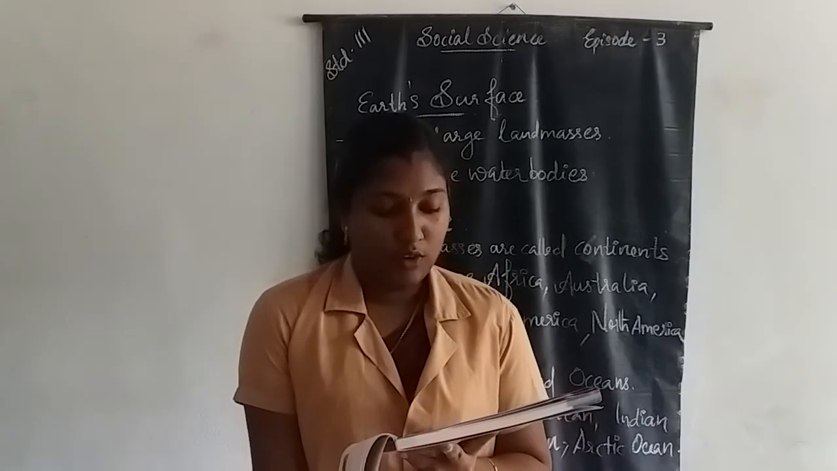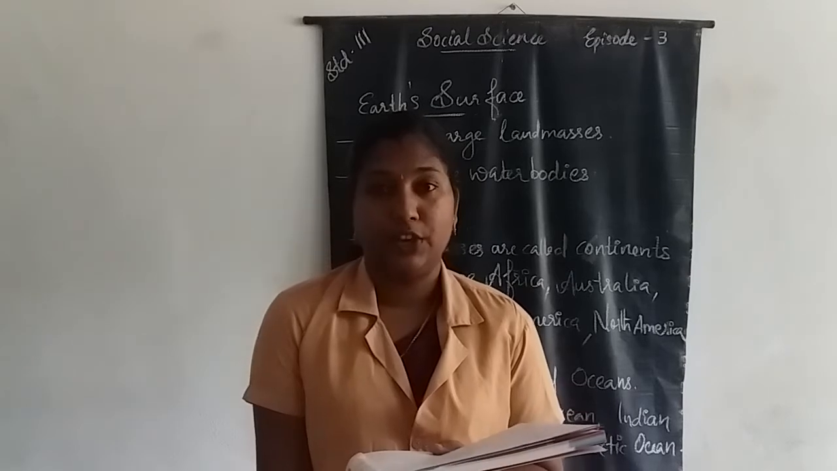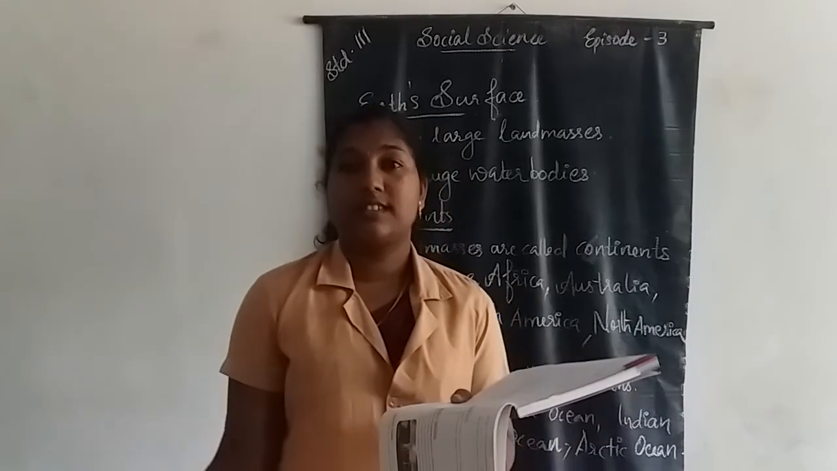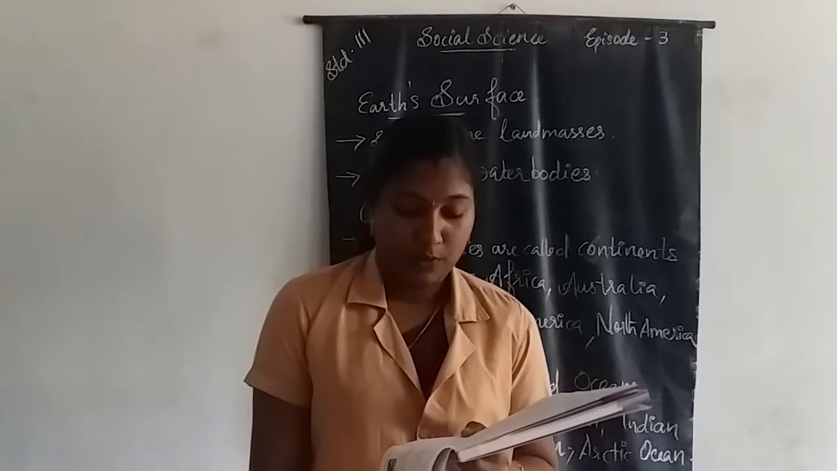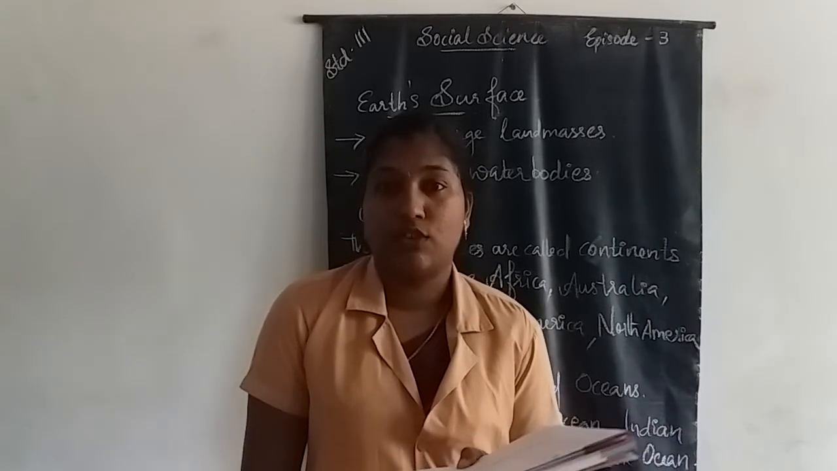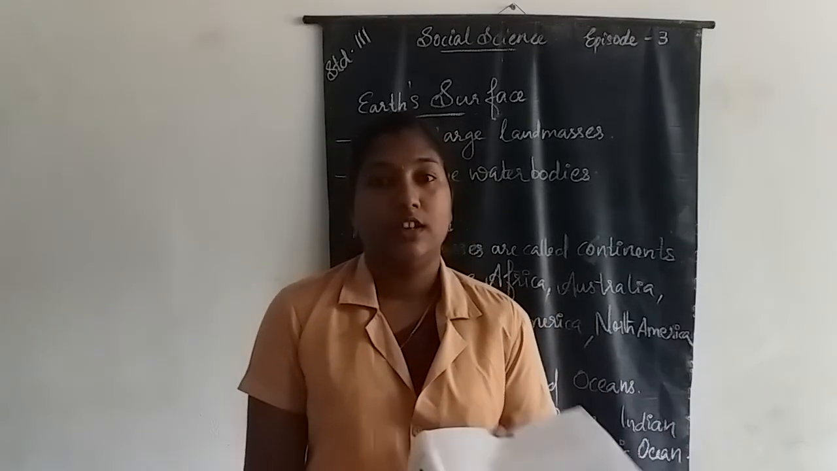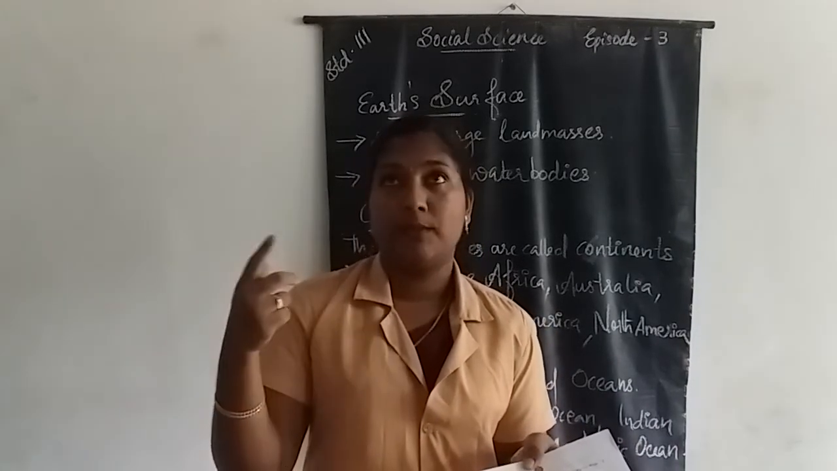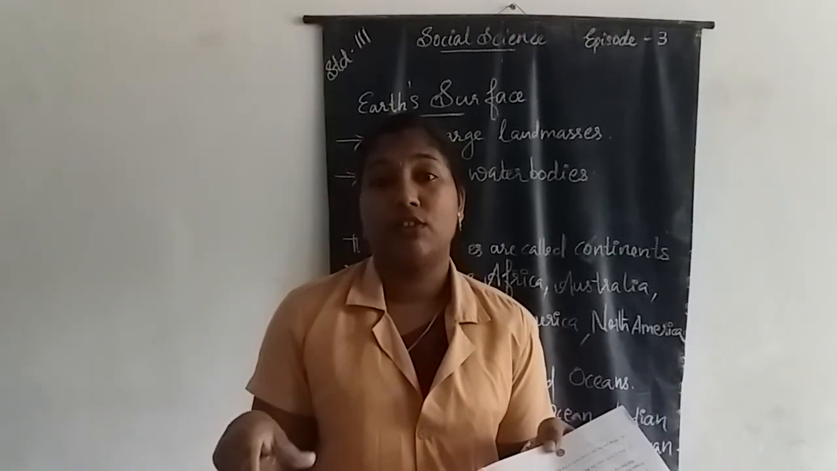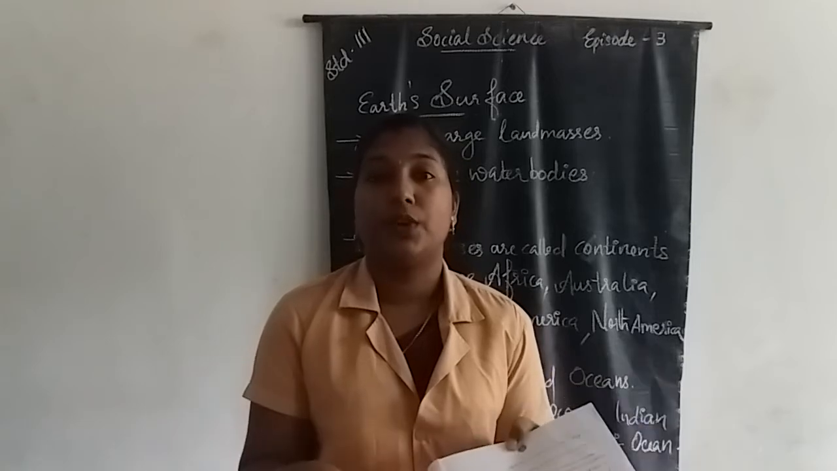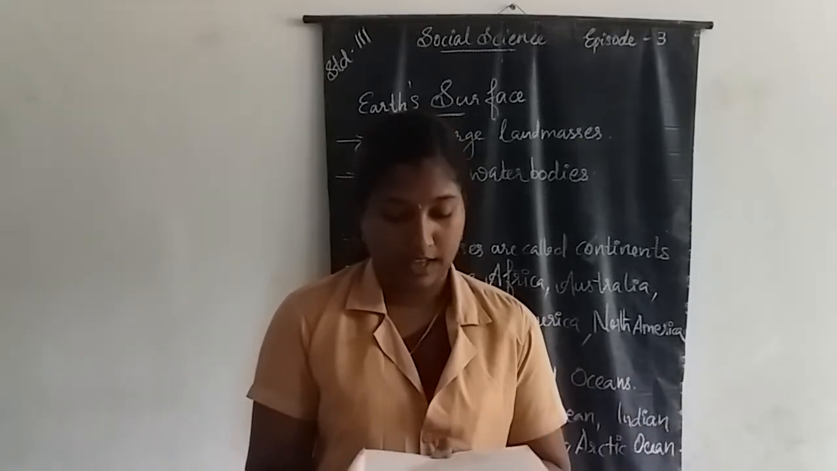Why is Earth called the blue planet? We know that most of the Earth is covered with water. Therefore, the Earth is called the blue planet. If we see from space, we can see that the Earth is blue in color because most of the Earth is covered with water. Therefore, the Earth is called the blue planet.